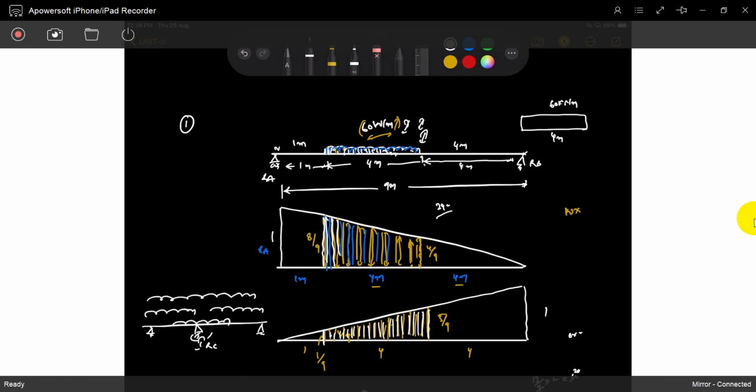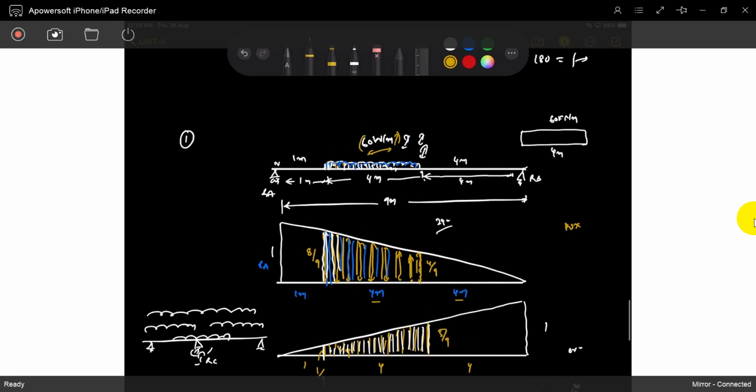But when is RA maximum? When the truck is exactly placed where will we get RA maximum? You can easily say it is when the truck is placed right here, 4 meters. RA is maximum, RB is minimum, because the influence is very high in this portion. So the truck is exactly located at the support, from A to 4 meters distance, and RA is maximum. What is RA maximum? You can easily find out.